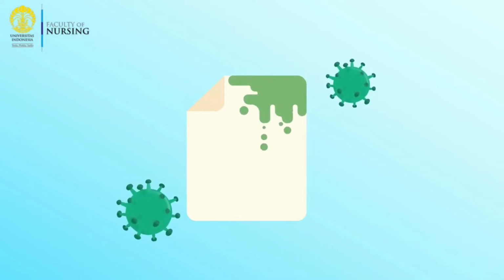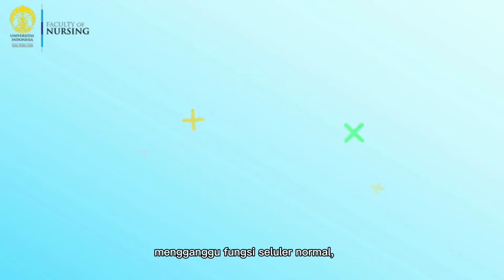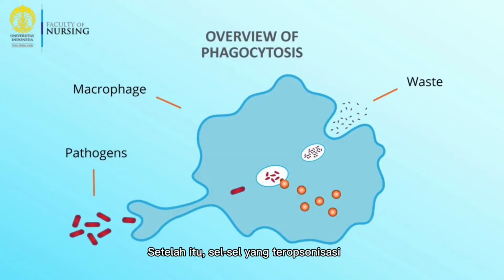The cause of type 2 is exposure to antigens or foreign tissues, cells, or grafts. The antibodies activate the complement system, interfering with normal cellular functions or targeting cells for phagocytosis. After that, opsonized cells are usually eliminated in the spleen.